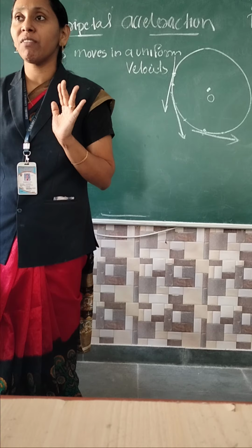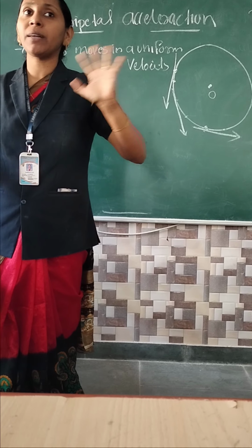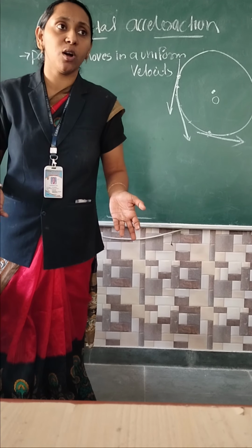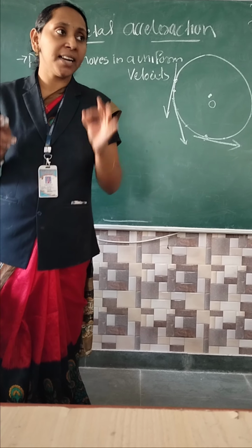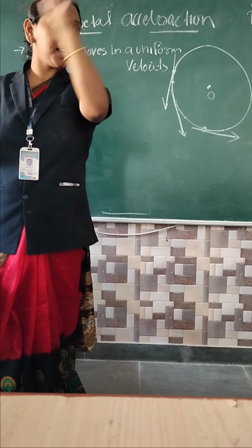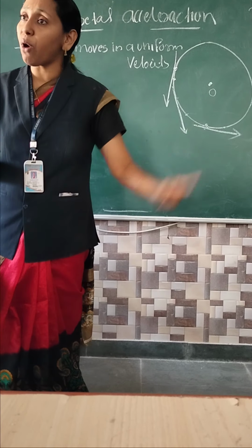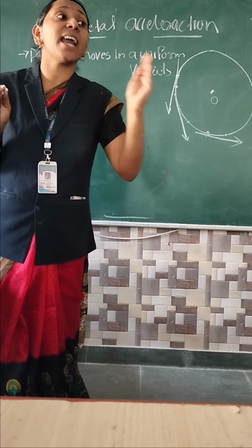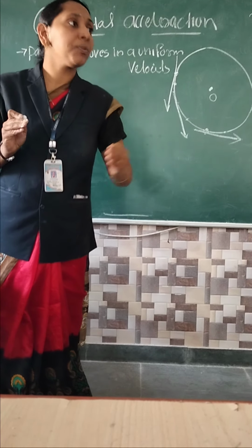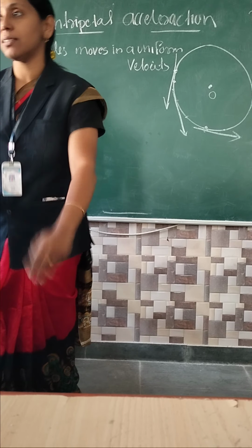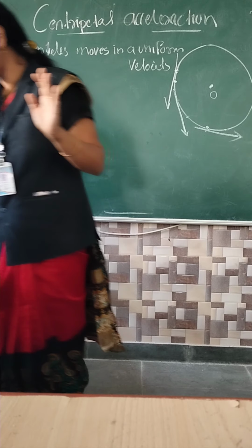Is this much clear to everyone? So until now I have not said anything about the centripetal part. I am just explaining how the circular motion is going on. Clear everyone? The center is there, and equal distance is the radius. It is a combination of particles with a uniform velocity. At each and every point, the velocity direction is tangential, and the tangential direction is different at different points. This much clear?